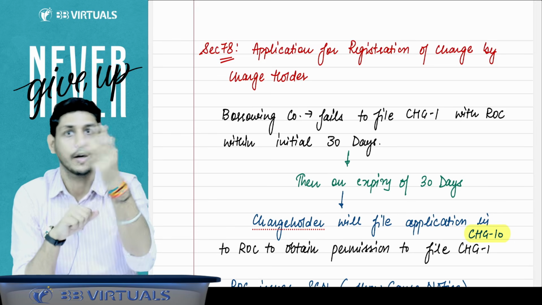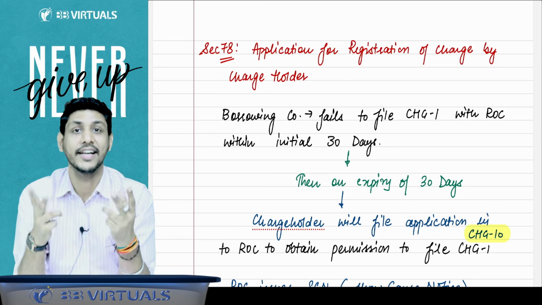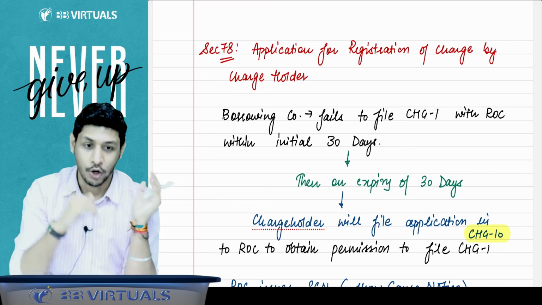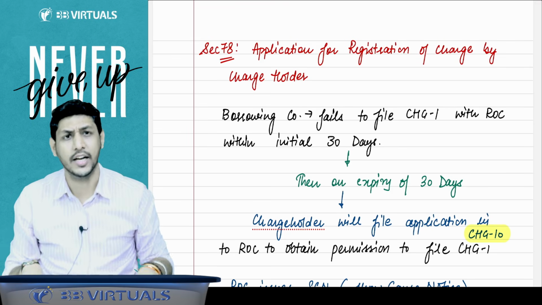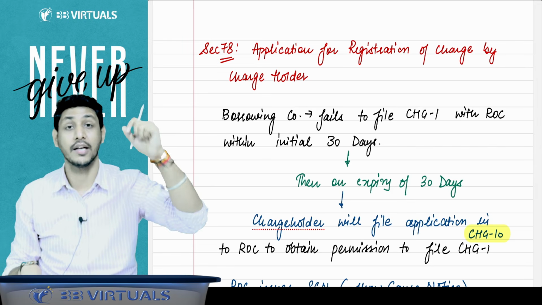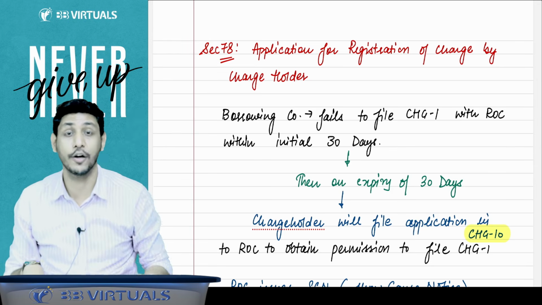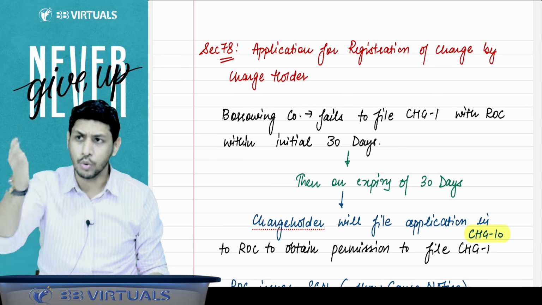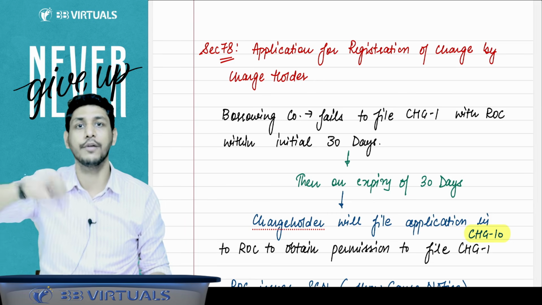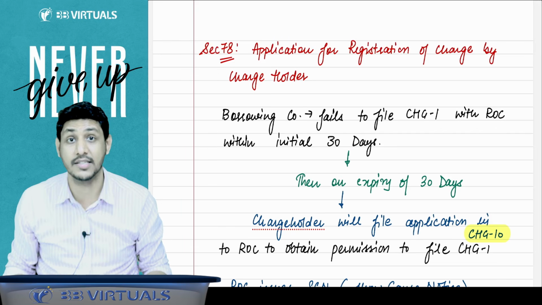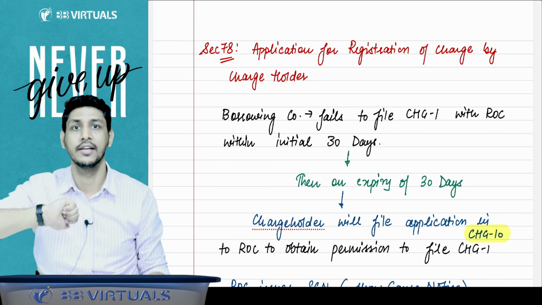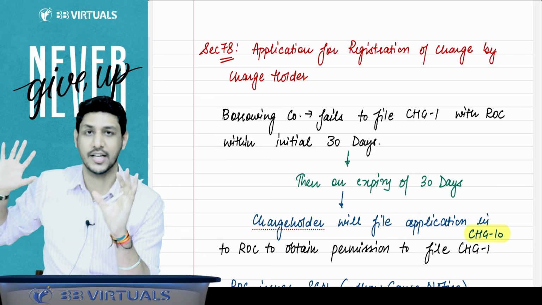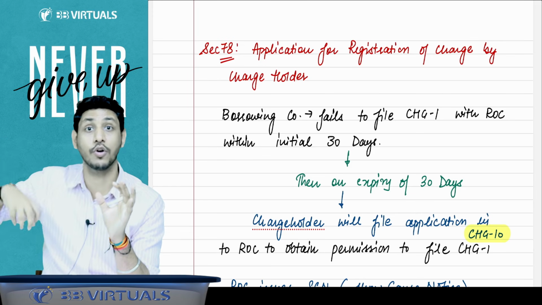Now, section 78 says to the charge holder, listen very carefully: even if the company has not filed CHG1 with the ROC within the original period of 30 days, now it is your responsibility that you may file that form with the ROC. You can file now, because it is to your benefit if the charge gets registered. If the charge remains unregistered, that will be your loss only. But that doesn't mean the company has no duty to get that charge registered. Earlier, the primary duty was of the company.